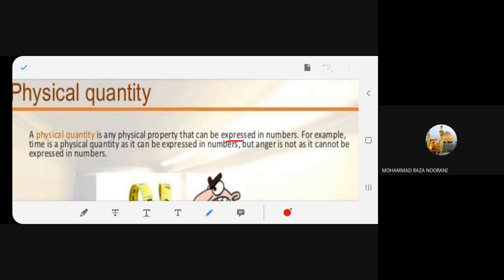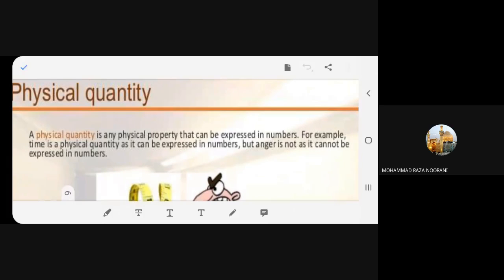For example, time is a physical quantity, as it can be expressed in number, but anger is not a physical quantity, as it cannot be expressed in number. I hope you have understood.